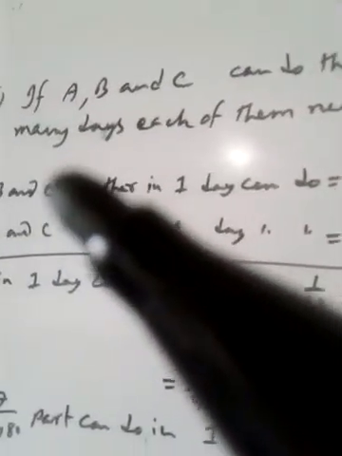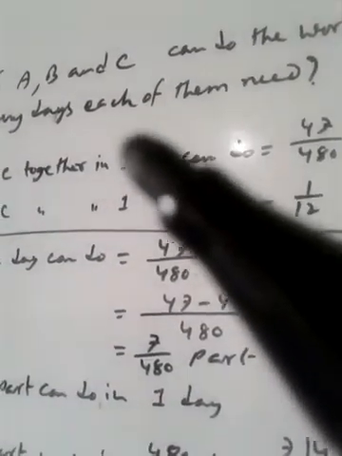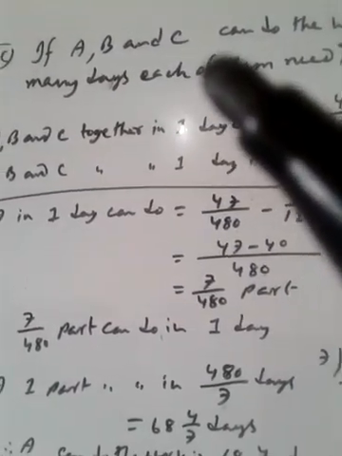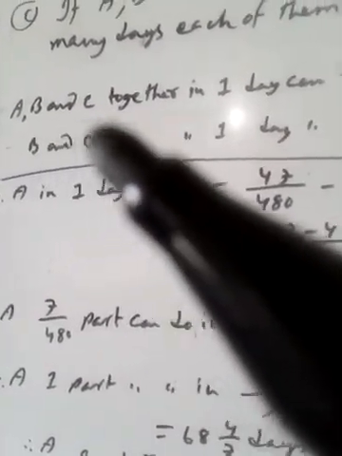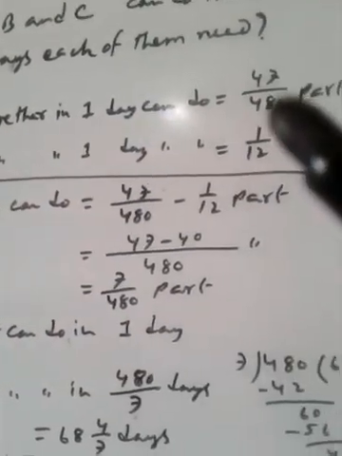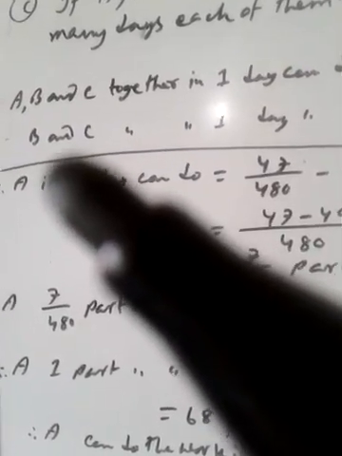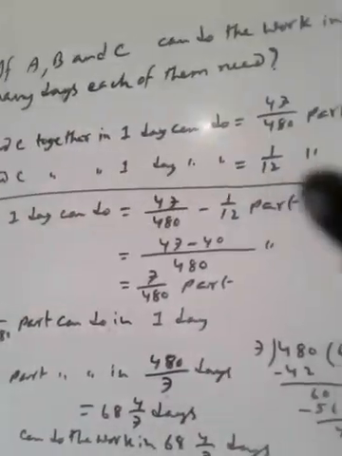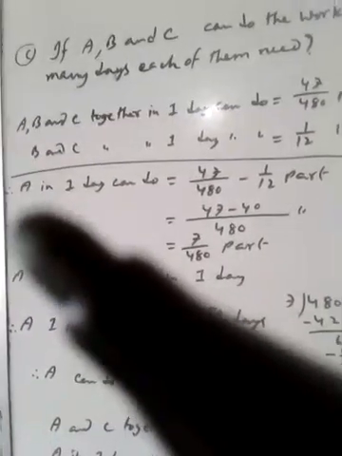Question C: If A, B and C can do the work independently, how many days does each of them need? If A, B, C work separately, you have to find out how many days are needed for A, for B and for C. We got that A, B, C together in 1 day can do 47 by 480 part, and in the statement B, C can do in 12 days, so in 1 day 1 by 12 part. If we subtract B, C, we get A.